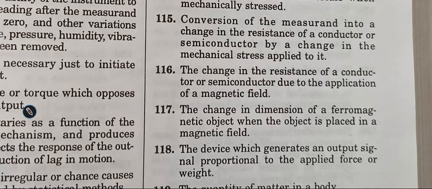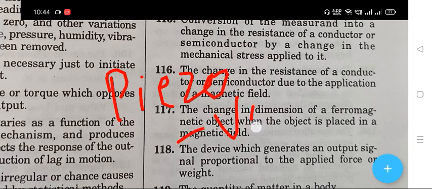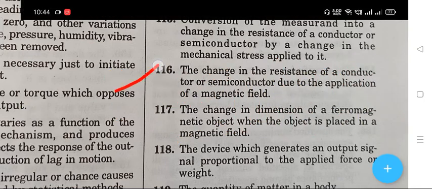The next question 115 is conversion of the measurement into a change in resistance of a conductor or semiconductor by a change in the mechanical stress applied. The right answer is piezoresistive transduction. Is piezoresistive transduction.